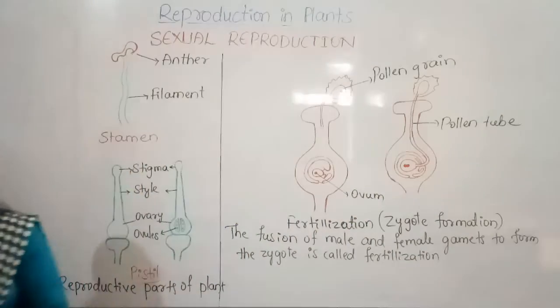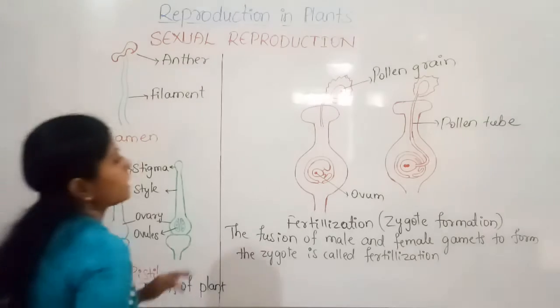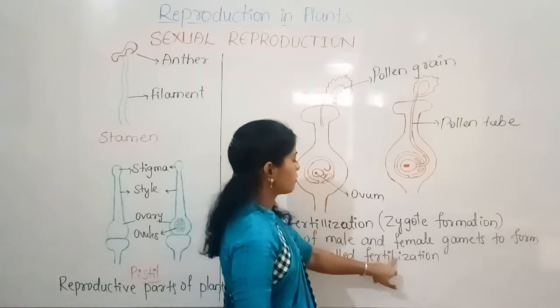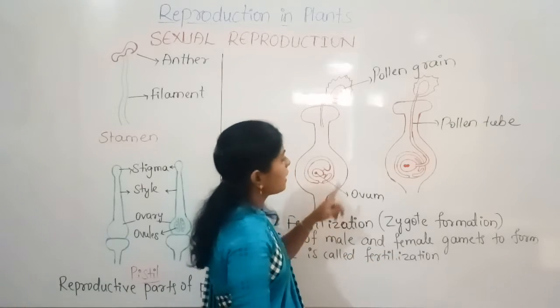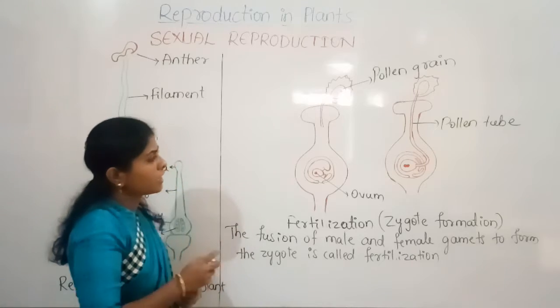So both the male and female gametes fuse to form a zygote, that is called fertilization, and the zygote develops into an embryo. Again this zygote will form into an embryo, which is the baby plant.